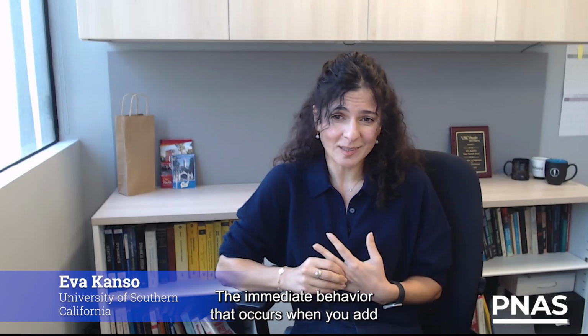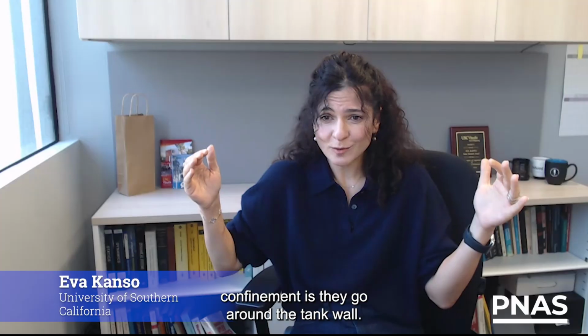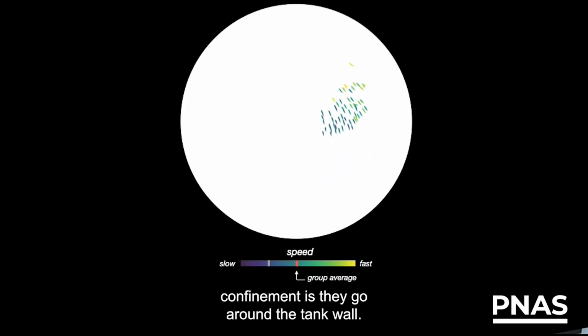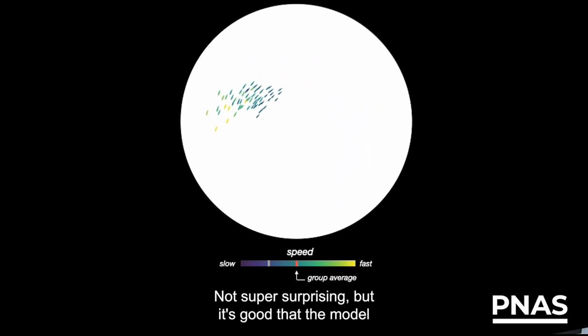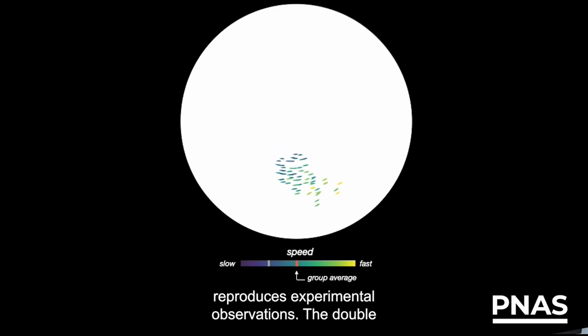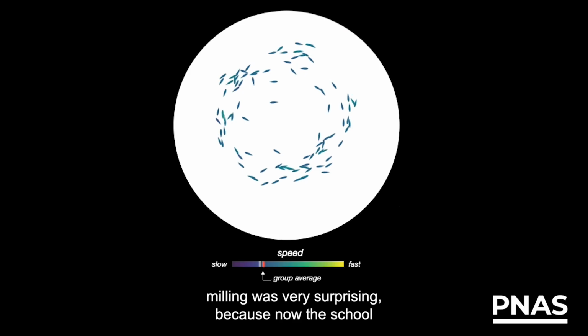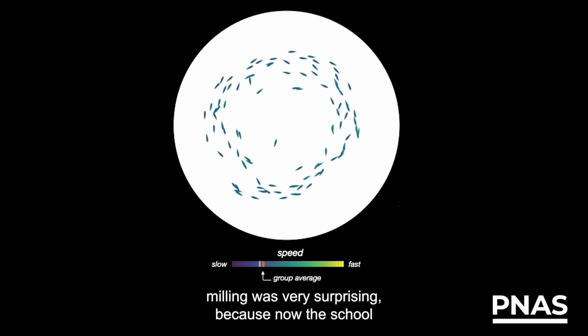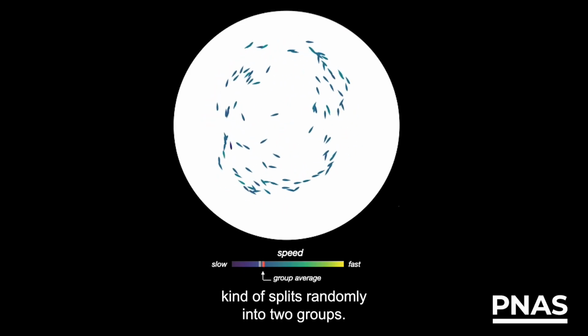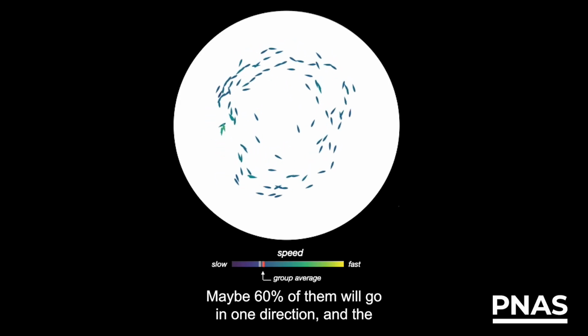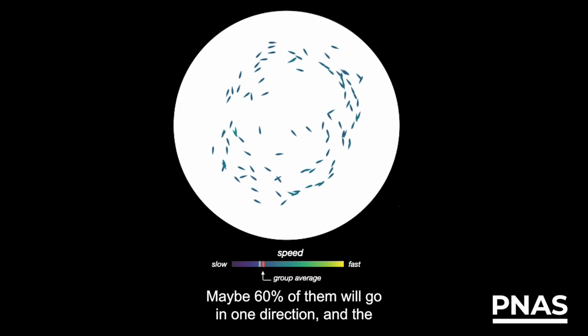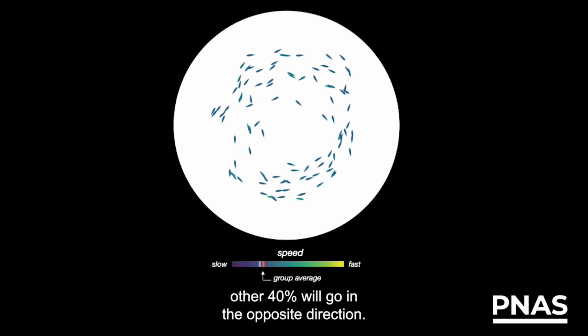The immediate behavior that occurs when you add confinement is they go around the tank wall. Not super surprising, but it's good that the model reproduces experimental observations. The double milling was very surprising because now the school kind of splits randomly into two groups. Maybe 60% of them will go in one direction and the other 40% will go in the opposite direction.